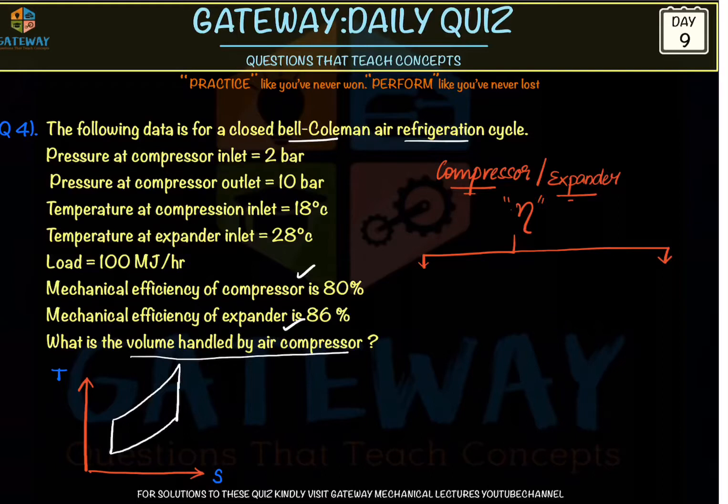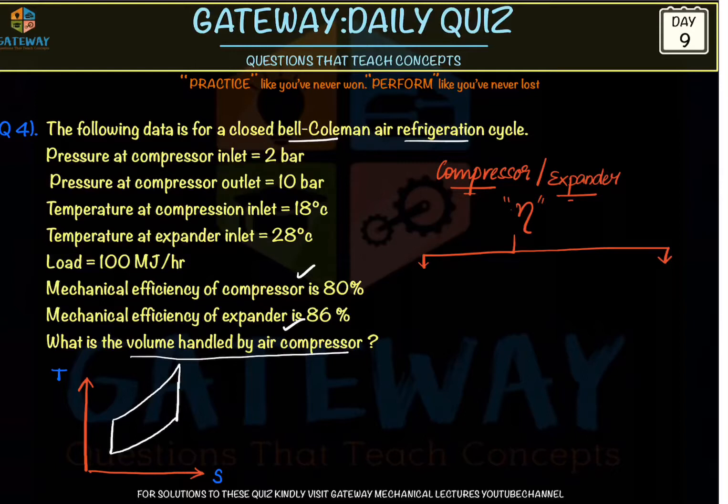Remember one point. For the given data in the question, it is not a rule that the question being asked should always consume all the data given in the question. There are chances the data will be just given to confuse us. This is a case of confusion, because here it was said mechanical efficiency, right?